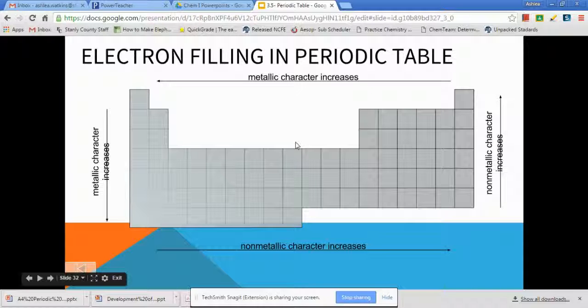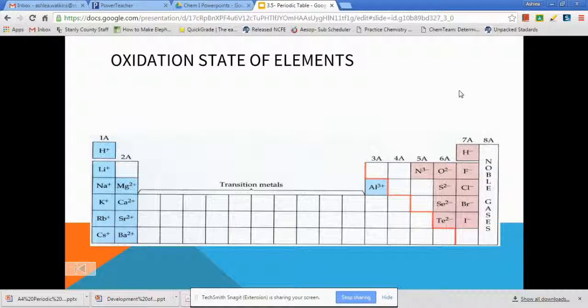So this slide just shows a little bit about metallic and non-metallic characters. As you go more to the bottom left of the periodic table, you are getting very, very metallic. So cesium and francium. Top right, you are getting much more non-metallic. And then our last couple slides, we have our oxidation states. What oxidation states means is charge. So we're looking at the charges on these elements.